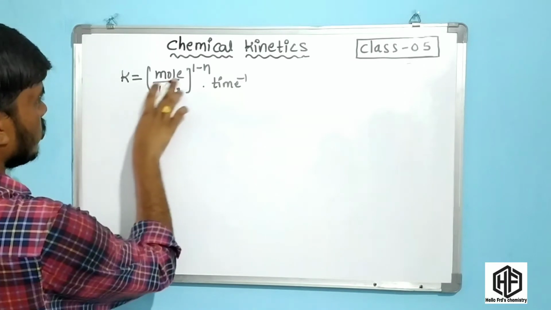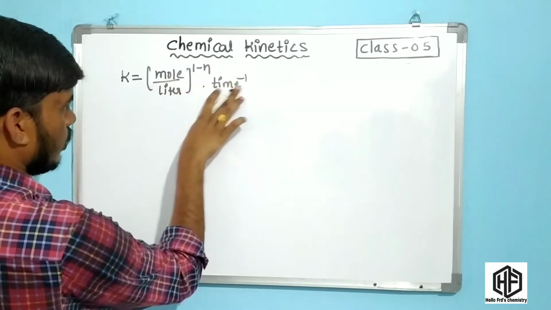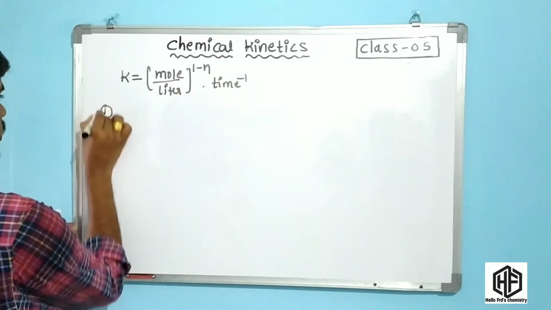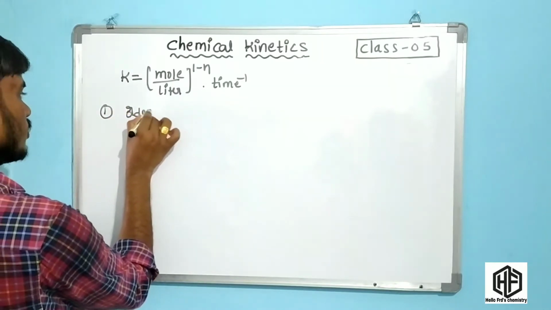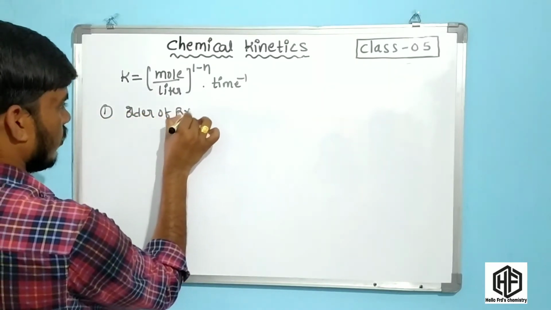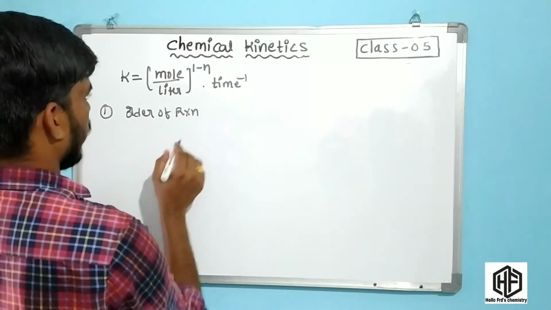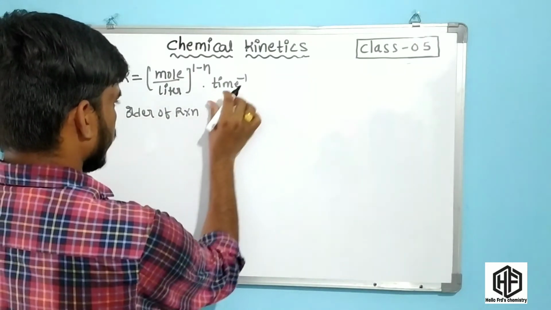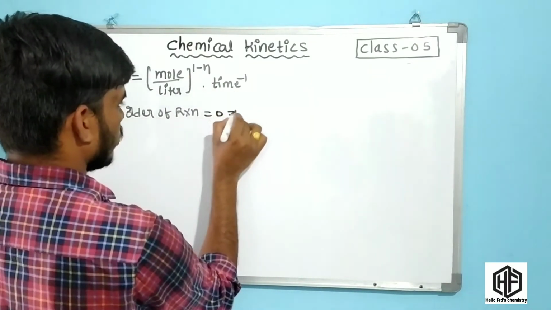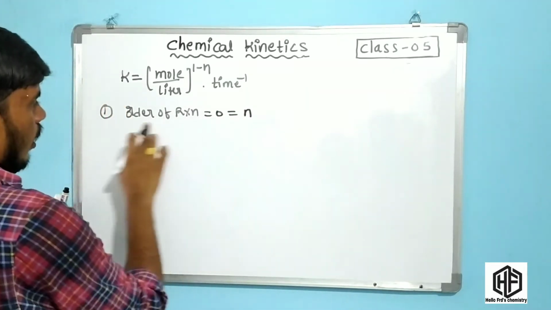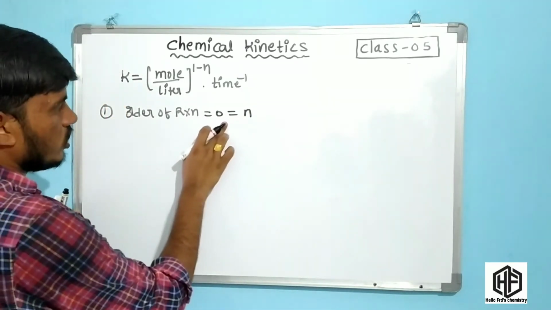Okay friends, this is k equals mole per liter power 1 minus n into time inverse. Now first, the order of reaction is 0, which means n is 0.